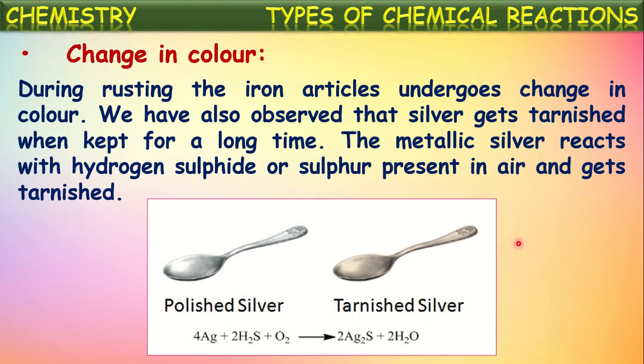The silver slowly reacts with the hydrogen sulfide present in the air and forms silver sulfide, so that the silver particles will be tarnished. They lose their shining color. They'll become dull. So in these changes, rusting of iron and tarnishing of silver, what we observed in the chemical change is change in the color. So the chemical change can be identified here by the change in color.